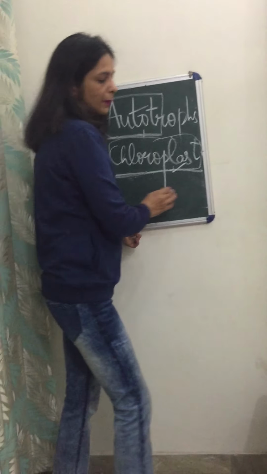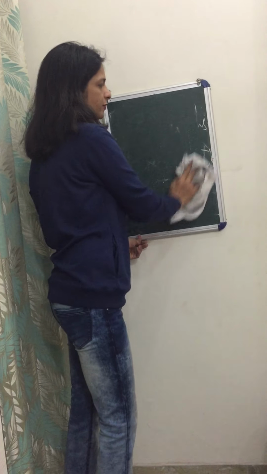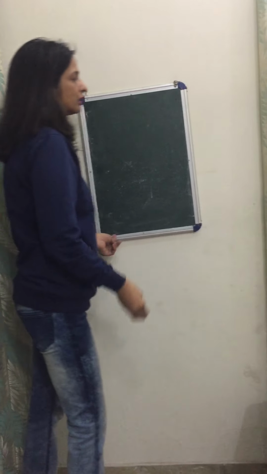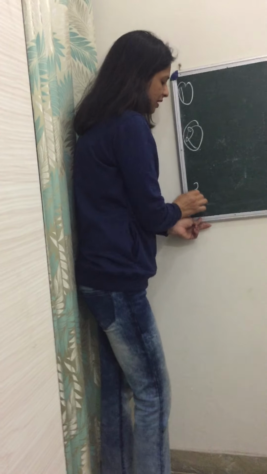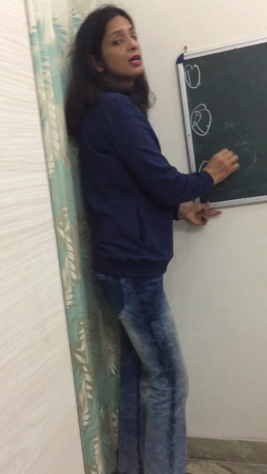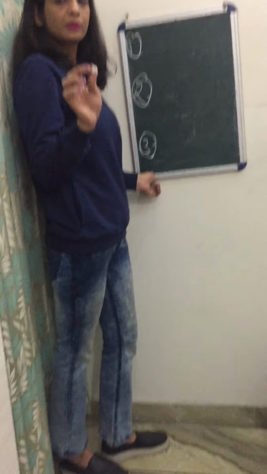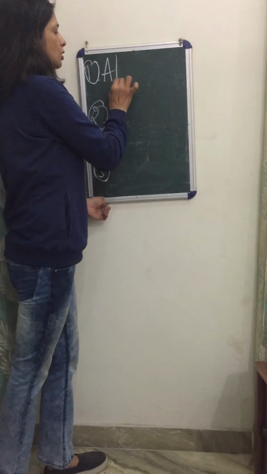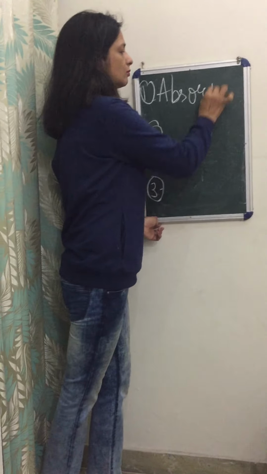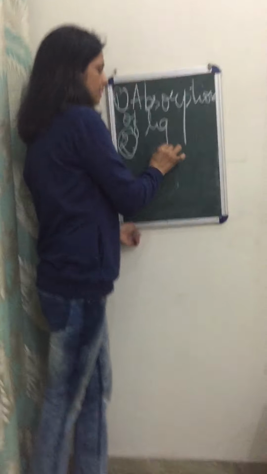Now during the preparation of food in the chloroplast, the plants, that is autotrophs we call them, undergo 3 basic steps. Now these three steps, which are very, very important, you must learn them because these are a very important topic of the CBSE also. The first step of all photosynthetic processes is absorption of light energy, the light that is obtained from the sun.